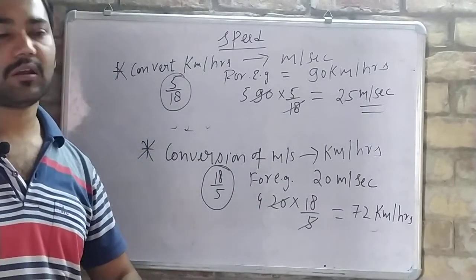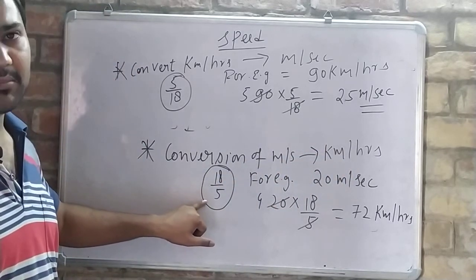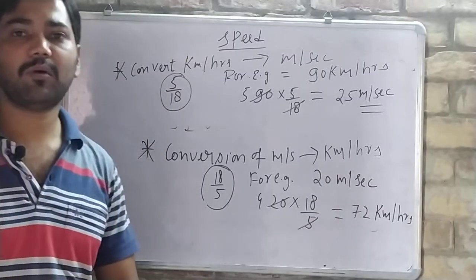to kilometer per hour. From meter per second to kilometer per hour, we will multiply the speed by 18 by 5. From kilometer per hour to meter per second, we will multiply speed by 5 by 18.